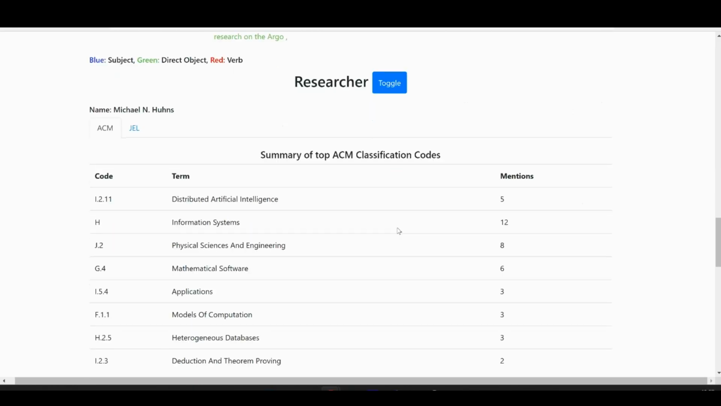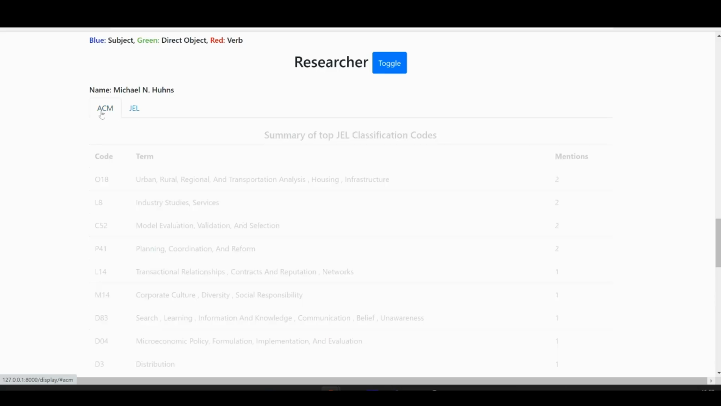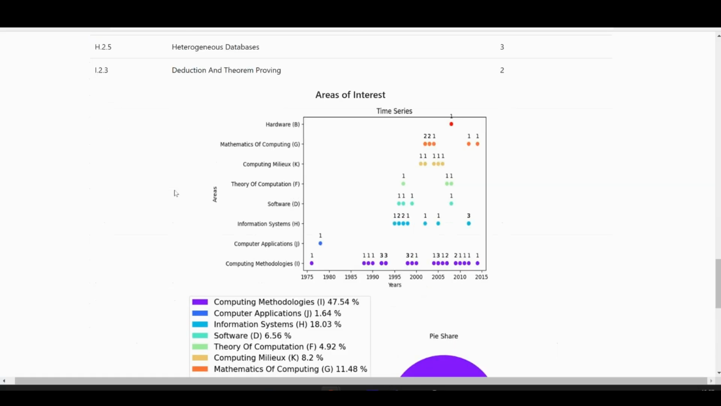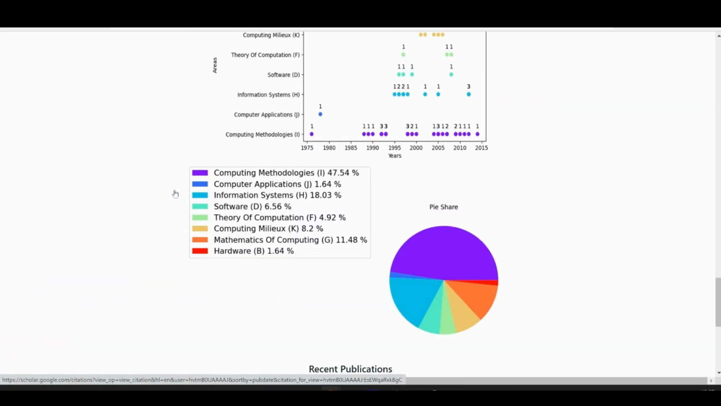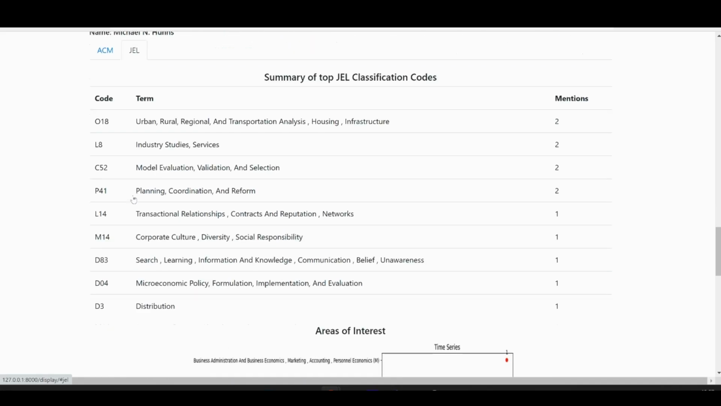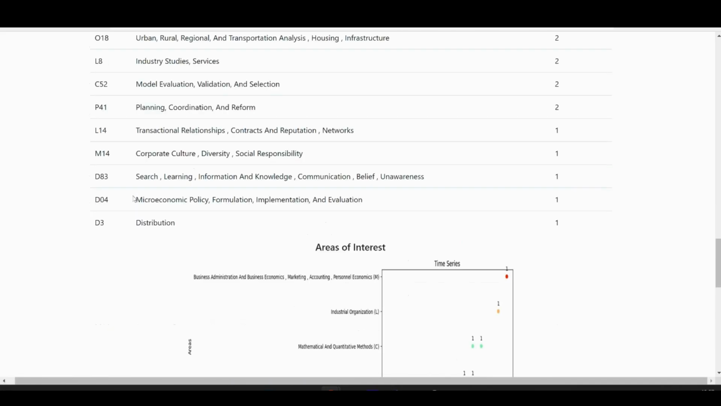These features are present only for particular domains like person, if the person is a researcher, or proposal. We can see top classification codes and terms for 2 classification trees, namely ACM and JEL. We also provide the areas of interest of the researcher as well as most recent publications. These features are useful for the task of teaming and matching researchers for proposal calls, based on their skill set and the required skill set of the proposal, as we will demonstrate later.